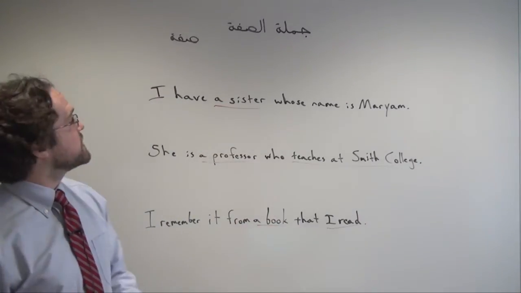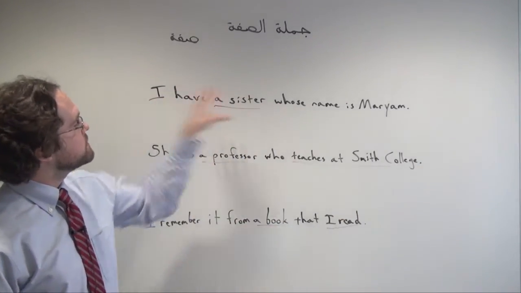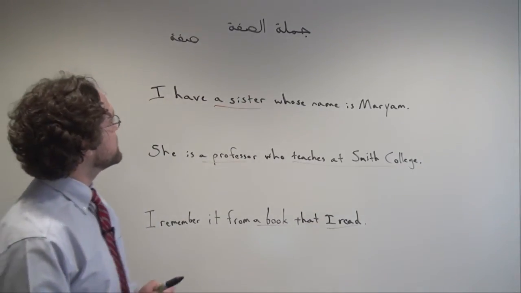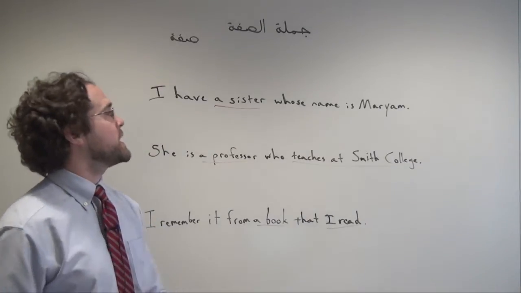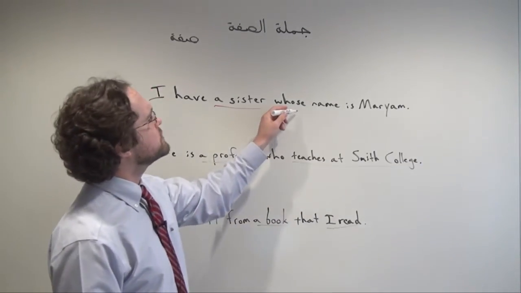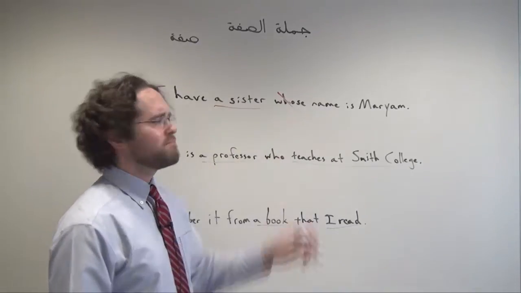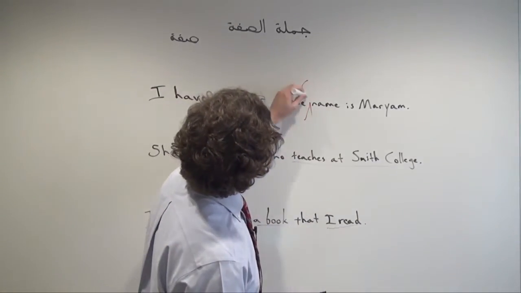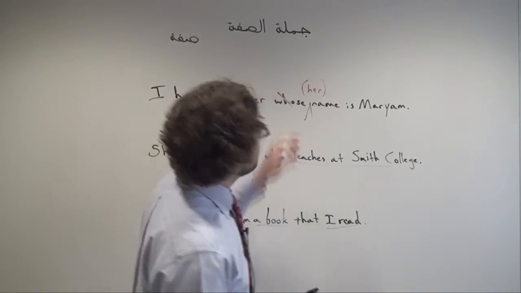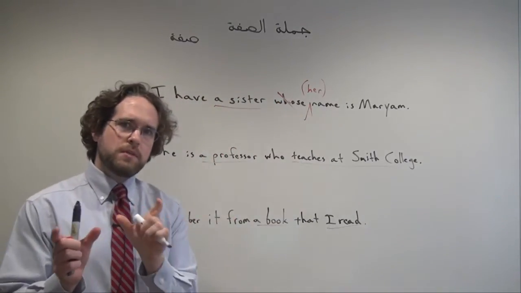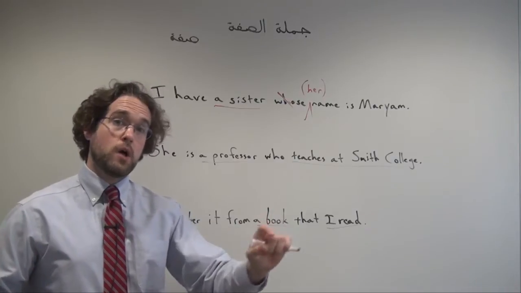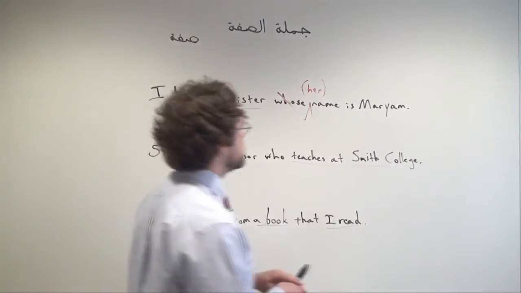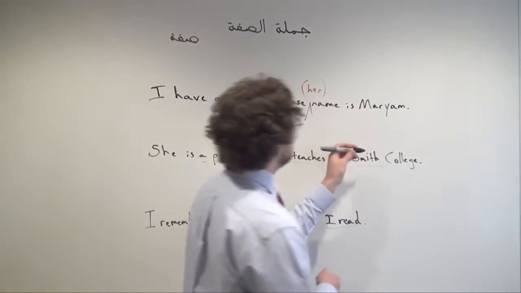So let's take some examples. If we wanted to translate this sentence into Arabic, what we would literally need to say is, I have a sister, her name is Maryam. And we're going to sort of lose that connecting word in the middle. So we need to add her. So we will have two separate complete sentences, but they'll be written as one long sentence to convey this idea. Like so. I have a sister.